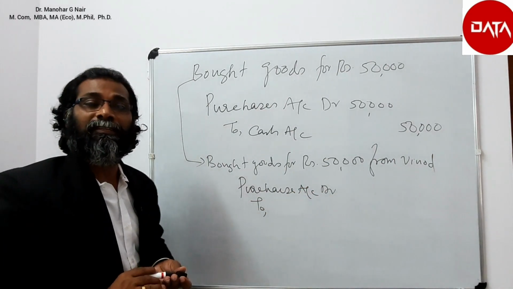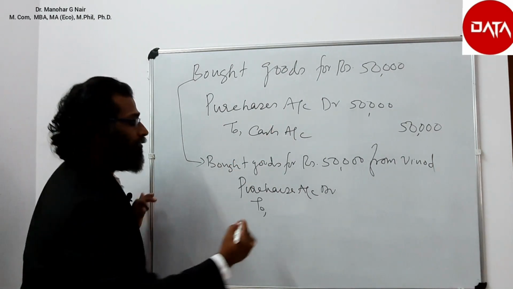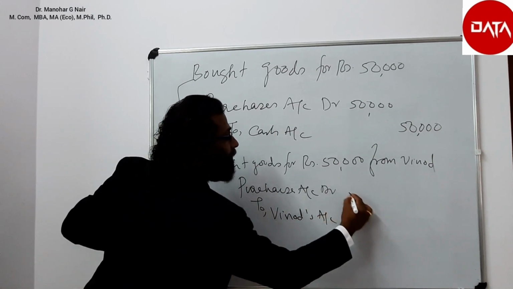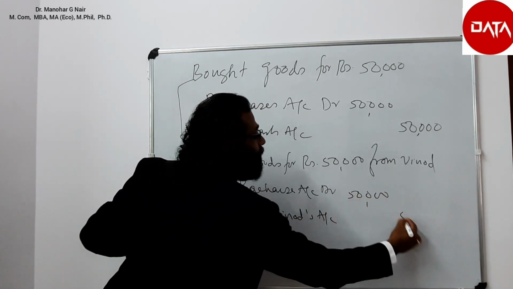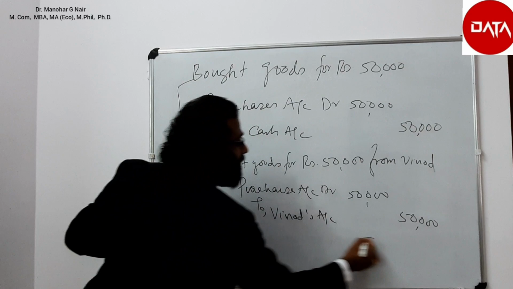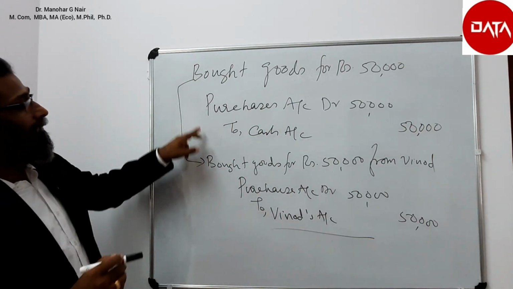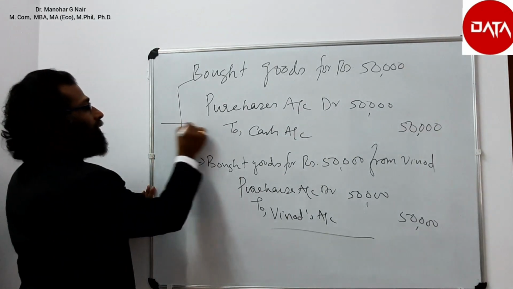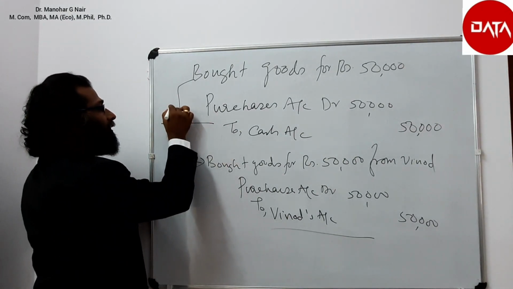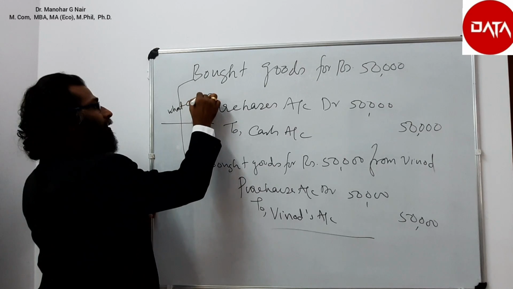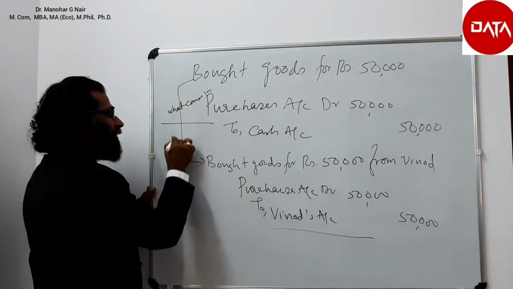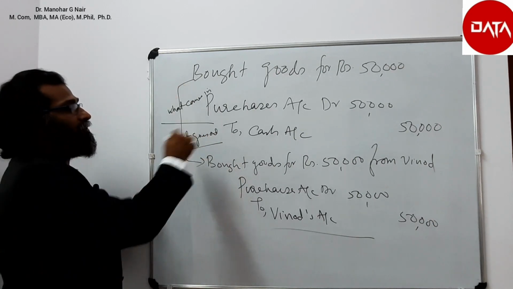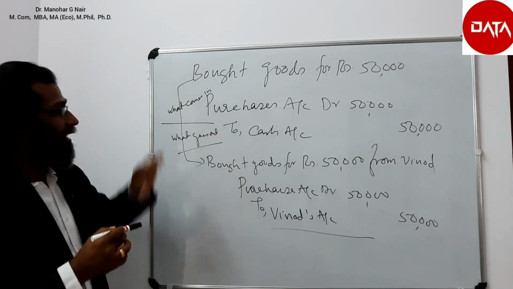Who has given the goods? Mr. Vinod has given, so Vinod's account, 50,000, 50,000. See dear friends, here the difference is, there we applied debit what comes in and credit what goes out.